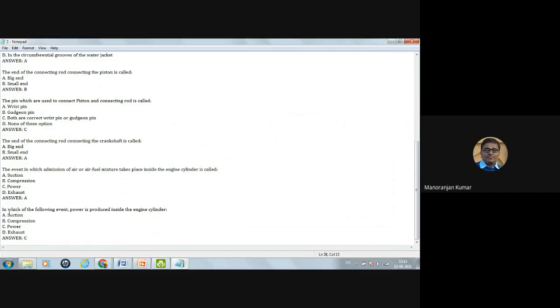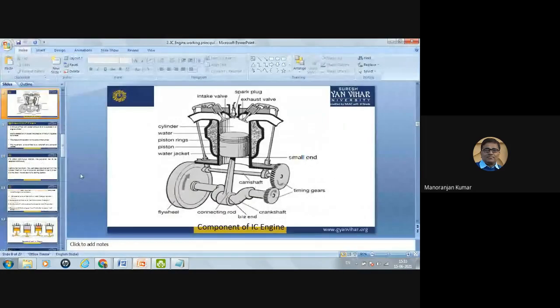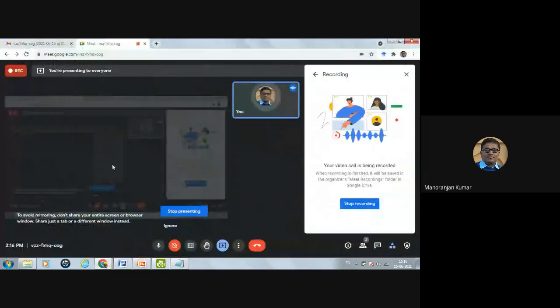And in which of the following events is power produced inside the engine cylinder? Power will be produced in the power stroke. So these are the questions based on this topic. Now this is all about today's topic. In the next lecture we will see some systems of the IC engine.